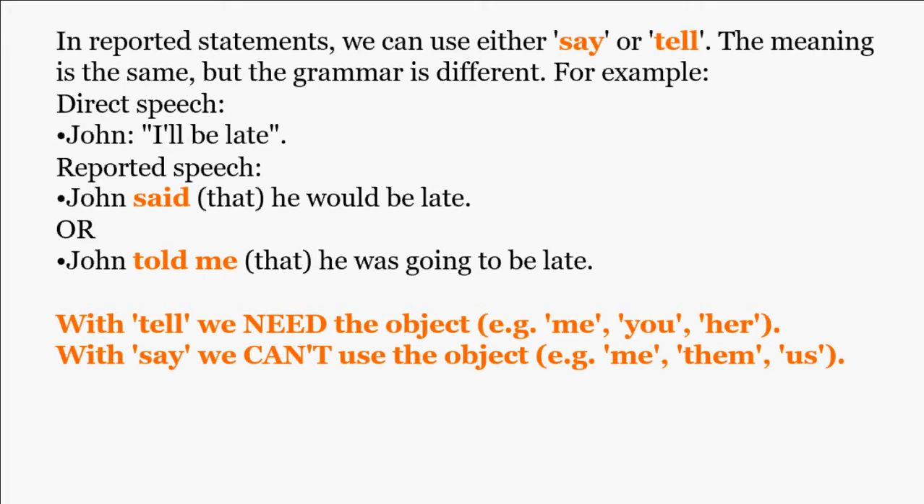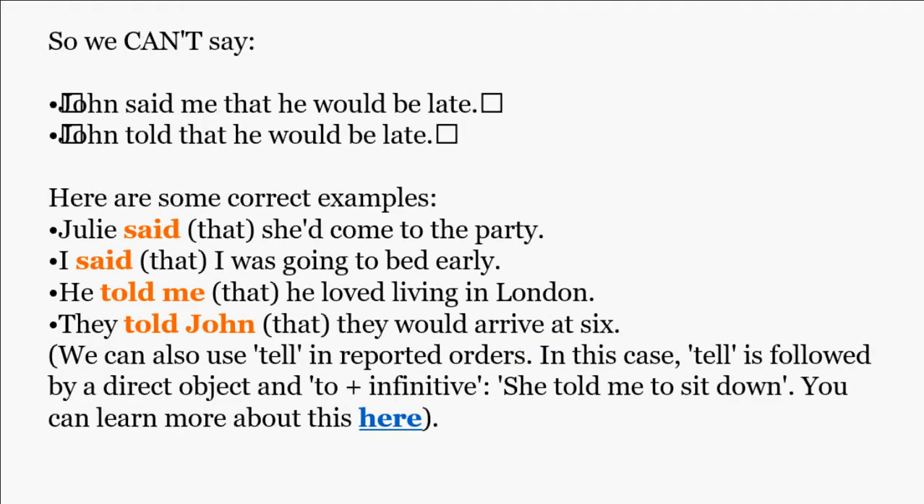With tell we need the object. We need, for example, me, you, her. With say we cannot use the object. We cannot say, for example, say me, say them, say us. So we cannot say, "John said me that he would be late." We cannot say, "John told that he would be late."